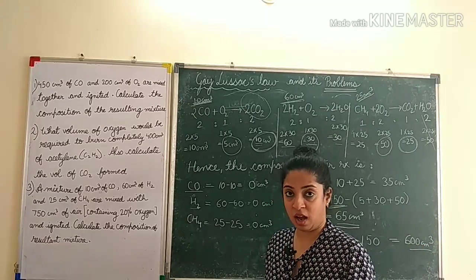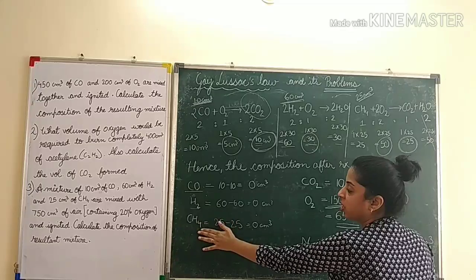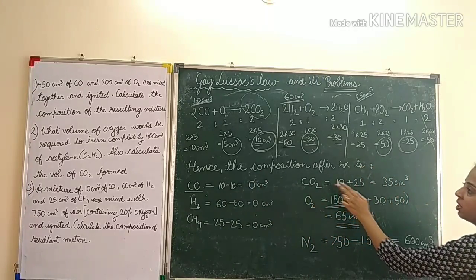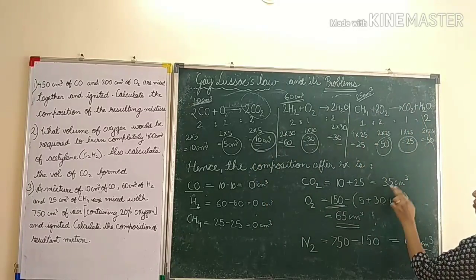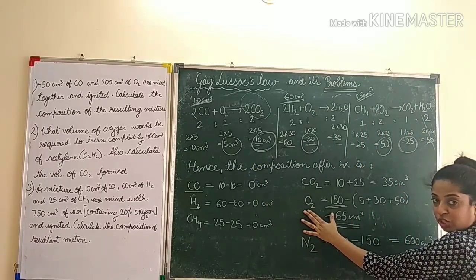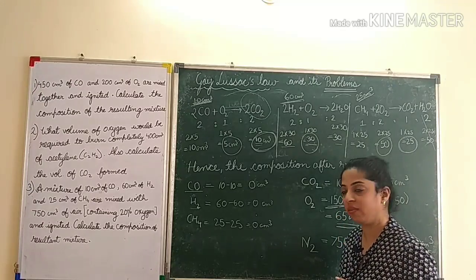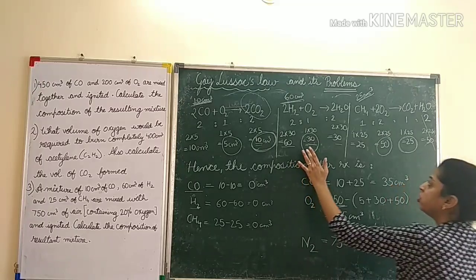Hence our resulting mixture will contain CO, hydrogen and methane as 0, carbon dioxide as this 10 plus 25, that is 35, oxygen. We first calculate what was oxygen, that is 20% of 750, that is 150, and then we subtract how much oxygen was used.